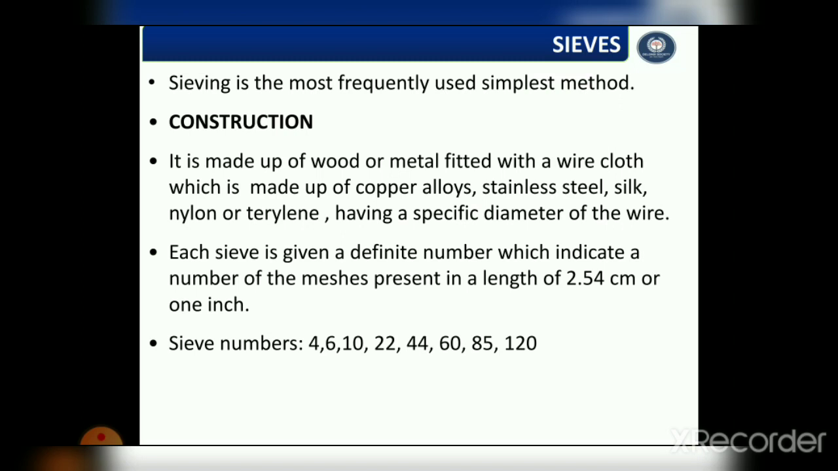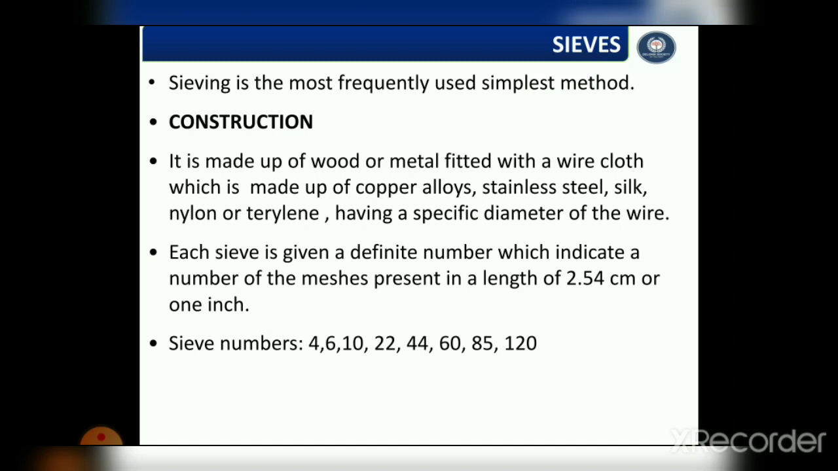Each sieve is given a definite number which indicates the number of meshes present in a length of 2.54 centimeters or 1 inch. Sieves have different numbers. For example, sieve number varies from number 4 to number 120.